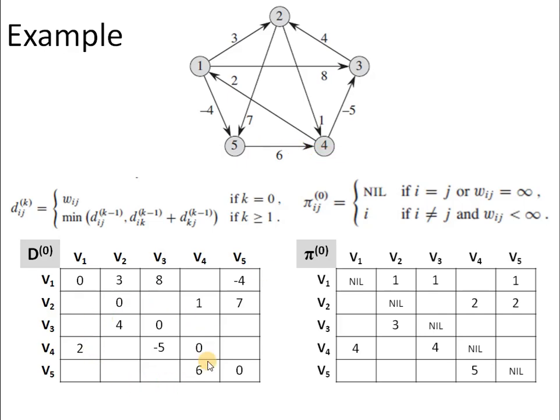So all the weight values are used to initialize the distance matrix, and the starting vertices are used to initialize the predecessor. All the other entries are infinity in the distance matrix, and they will be set to nil in the predecessor matrix. With this, we are done with the initialization, and now we have to start with the iterations.